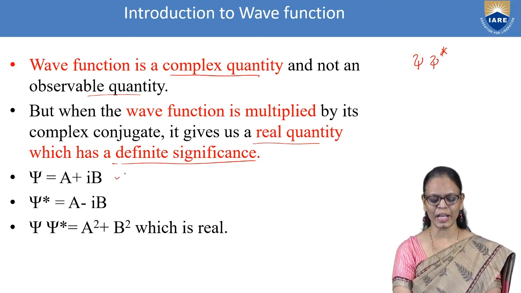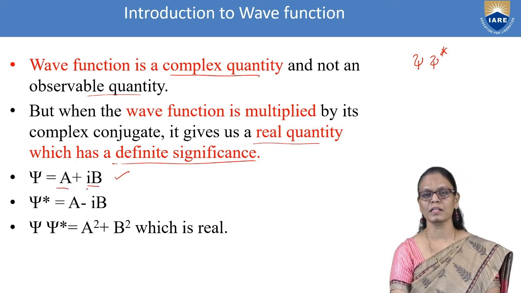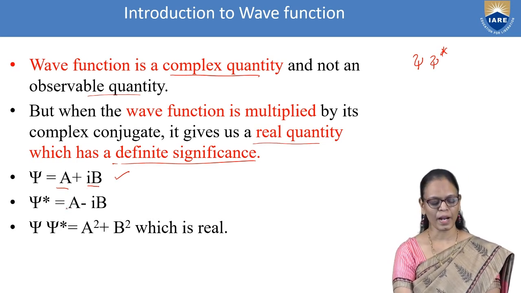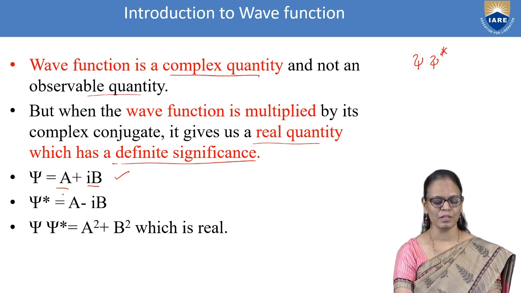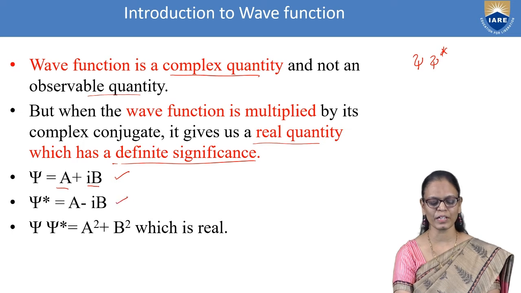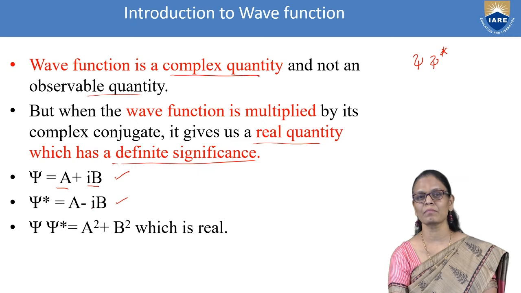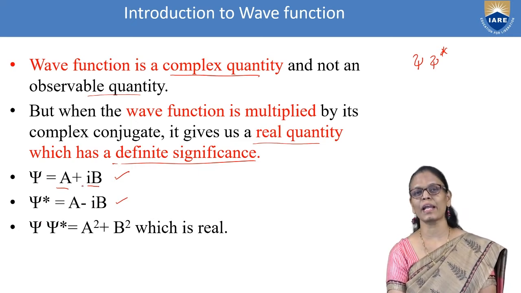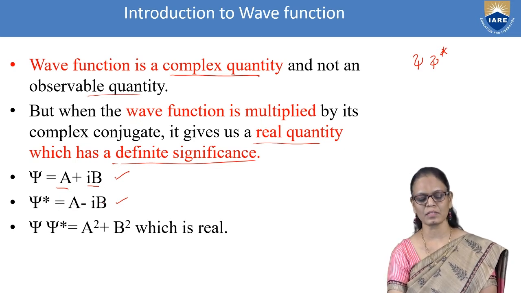Psi is given by a plus ib, where a is the real part and ib is the imaginary part. Now I want to write the complex conjugate of psi and I will denote it by psi star. So psi star will be a minus ib. You must have learnt it in your basic mathematics: i is replaced by minus i, because i square is equal to minus 1. So now psi is equal to a plus ib, and psi star is equal to a minus ib.